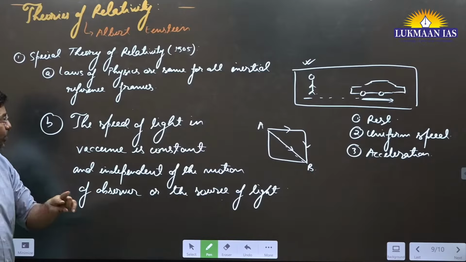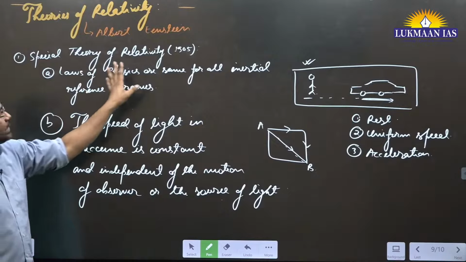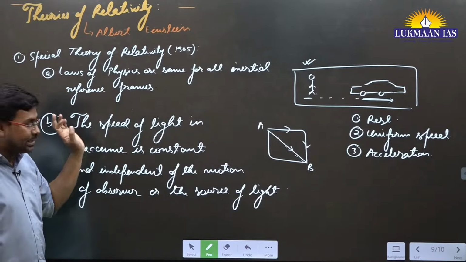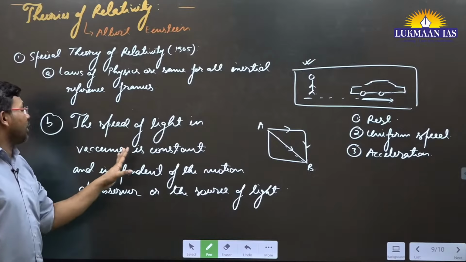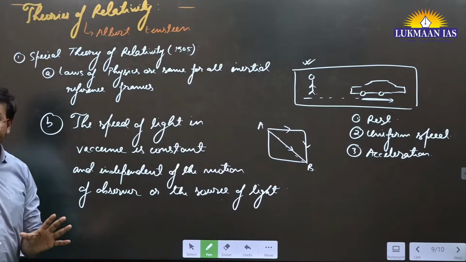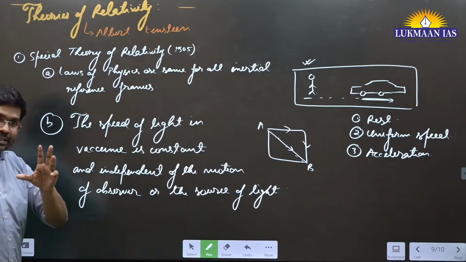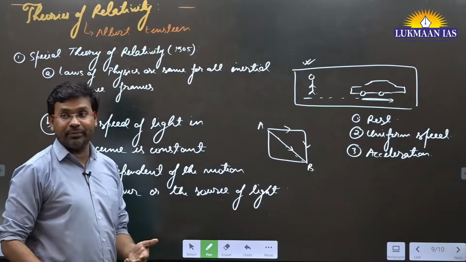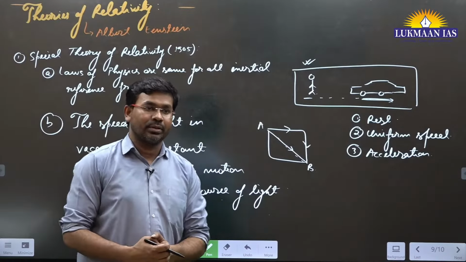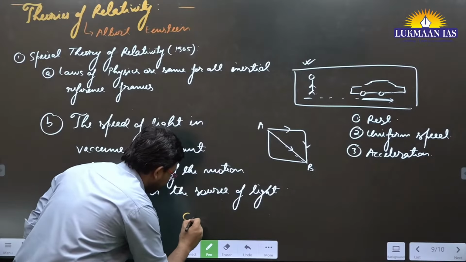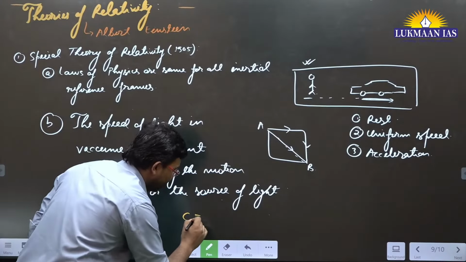So he has given two postulates. First is, laws of physics are the same for all inertial frames of reference. Second, the speed of light in vacuum is constant and independent of the motion of the observer and the source of light. What is the speed of light? Anyone who can tell me? Speed of light in vacuum. It is denoted by C.